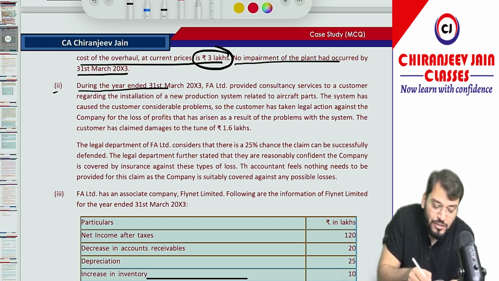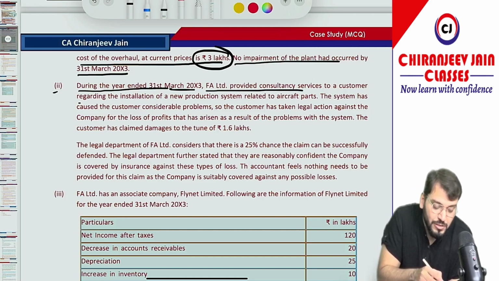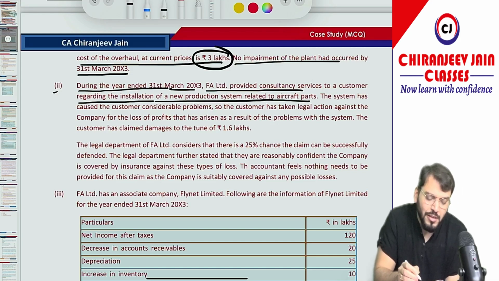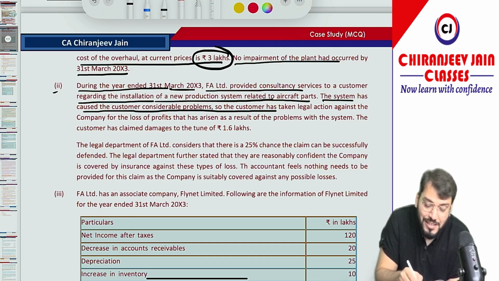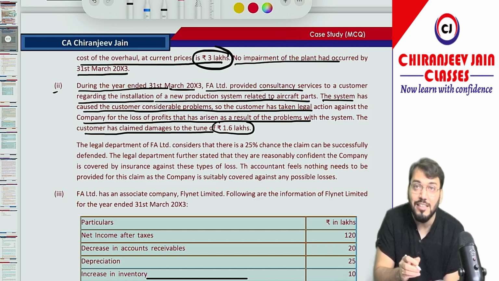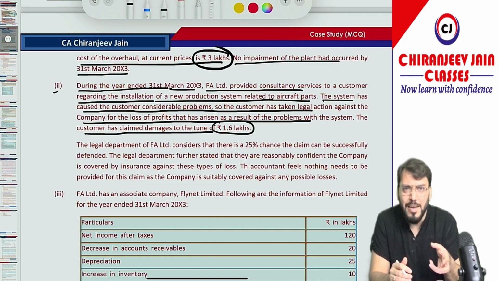During the year ended 31st March 2003, FA Limited provided consultancy services to a customer regarding the installation of a new production system related to aircraft parts. The system has caused the customer considerable problems, so the customer has taken legal action against the company for the loss of profit that has arisen as a result of problems with the system. The customer has claimed damages to the tune of 1.6 lakh. So of course it might be related with the provision, because you need to create a provision for expected expenditure.